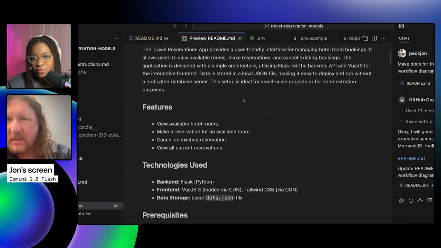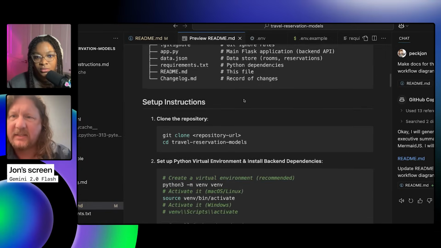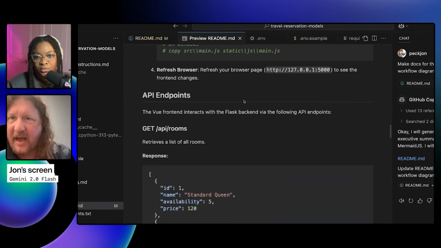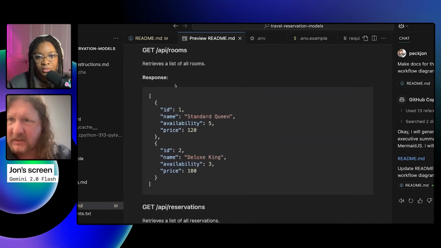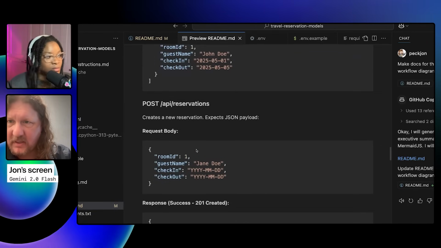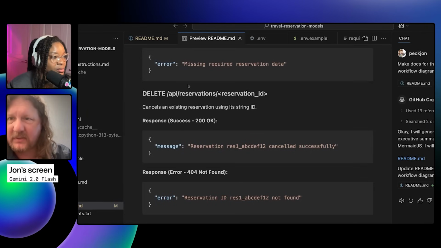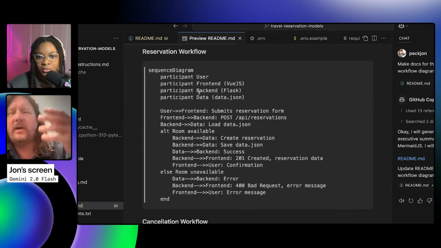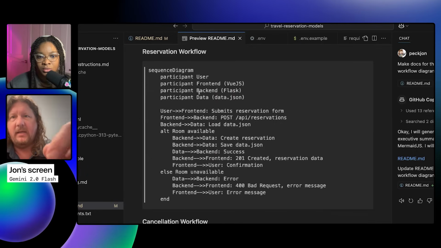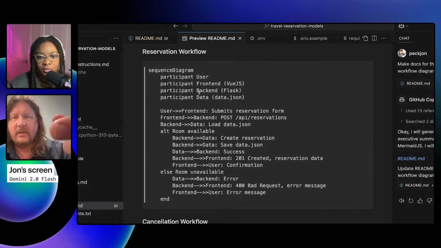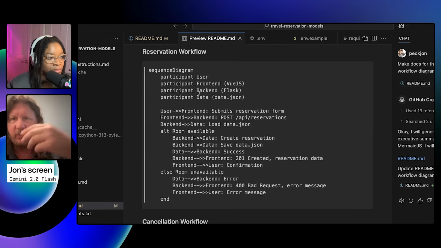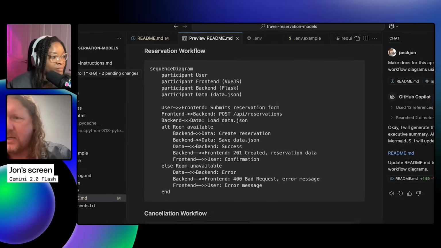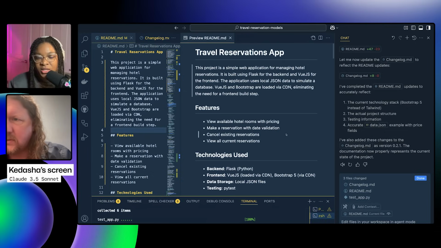There we go. Okay, my renderer is up. All right, so it's got all the instructions I had in there. It has the existing setup instructions, et cetera. And then it's added sections at the end: the API endpoints, example responses, love it. POST, GET, DELETE, and the workflow sequence diagrams. If I weren't just using the native embedded Markdown renderer inside VS Code, there are other plugins you could use, or I could commit this into the repo and really see the Mermaid diagrams.